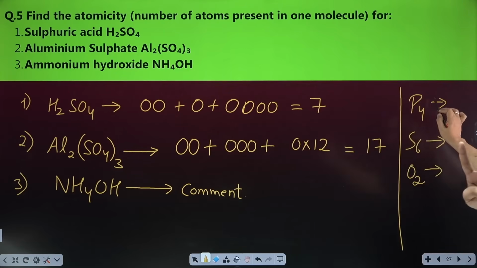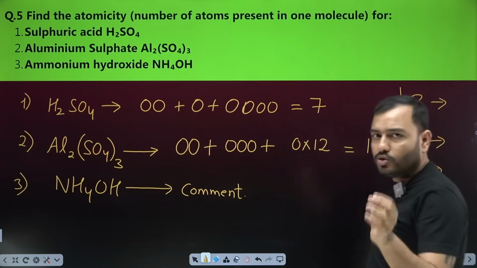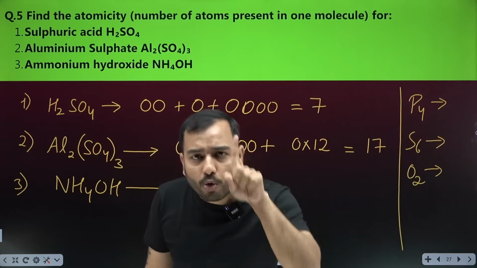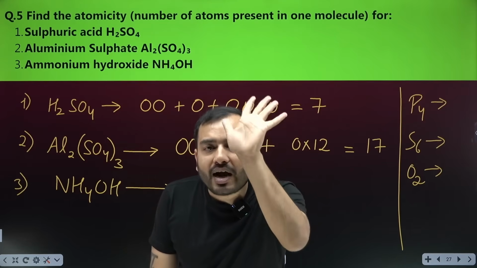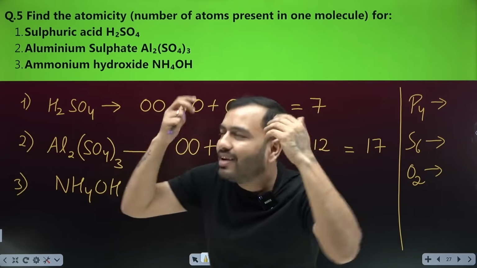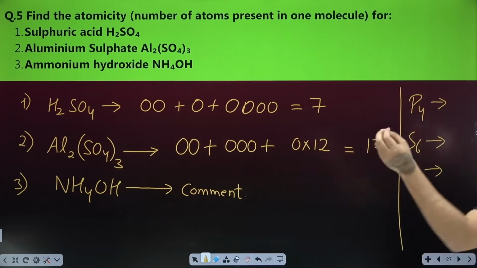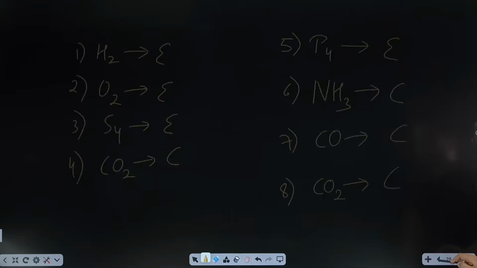P4 has become tetra. It means 4, tetraatomic. What is it? Hexaatomic. What does this become? Diatomic. If you see 2, then it's di. 1, it's mono. 2 means di. 3 means tri. 4 means tetra. And 5 means penta. And 6 means hexa. 7 means hepta. 8 means octa. All this doesn't come. You catch di and tri. More doesn't come from here. You remember di and tri.